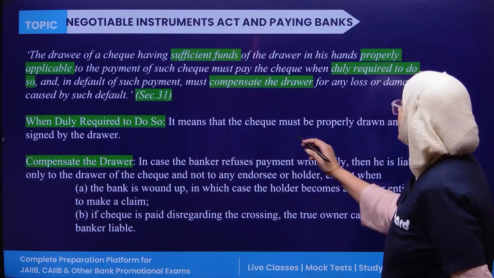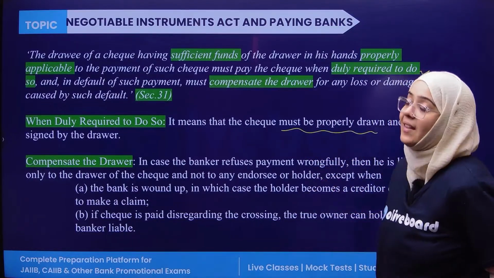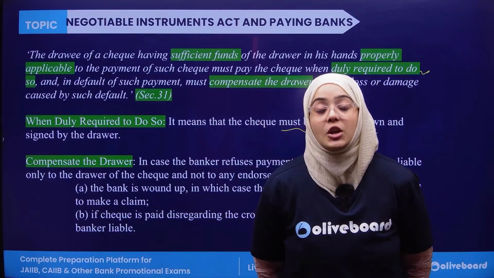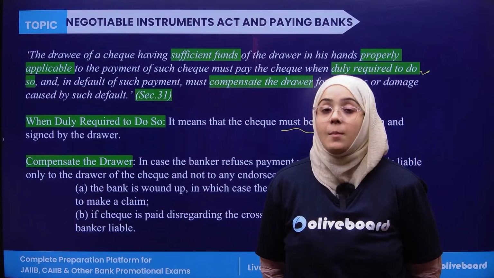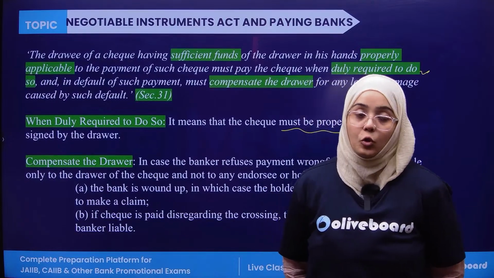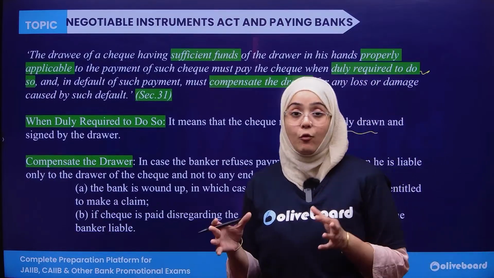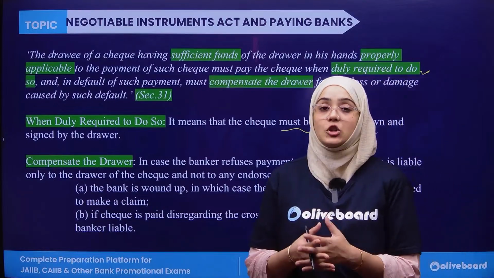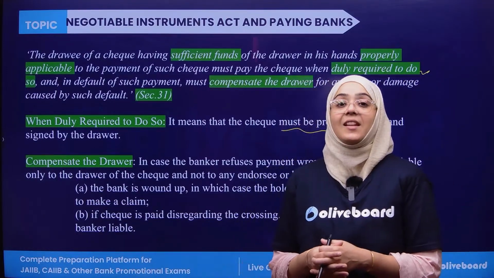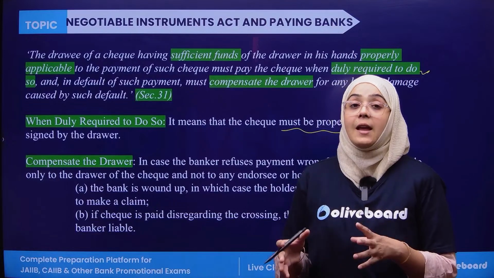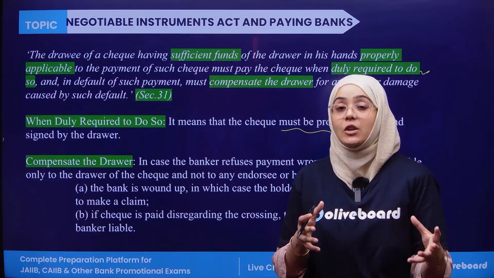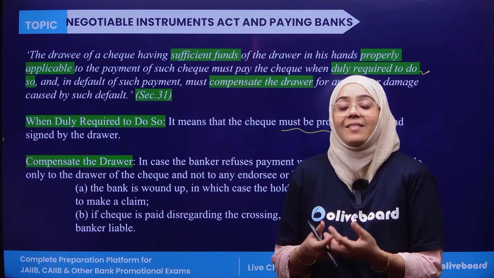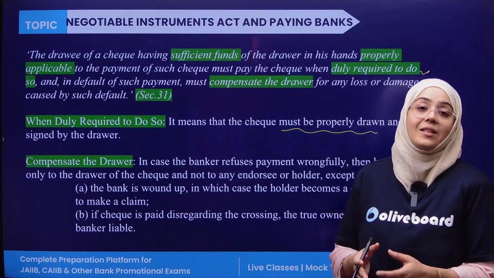Now, if we talk about the two important things, when duly required to do so, it means that the check must be properly drawn and signed by the drawer. Whatever is in the check should be clear and correctly written, with no defect in it. If everything is correct, then the drawee has the responsibility to cash out that check whenever there is a requirement. And if the drawer doesn't have sufficient balance in the account, then the drawer must compensate the loss which has occurred in this event.